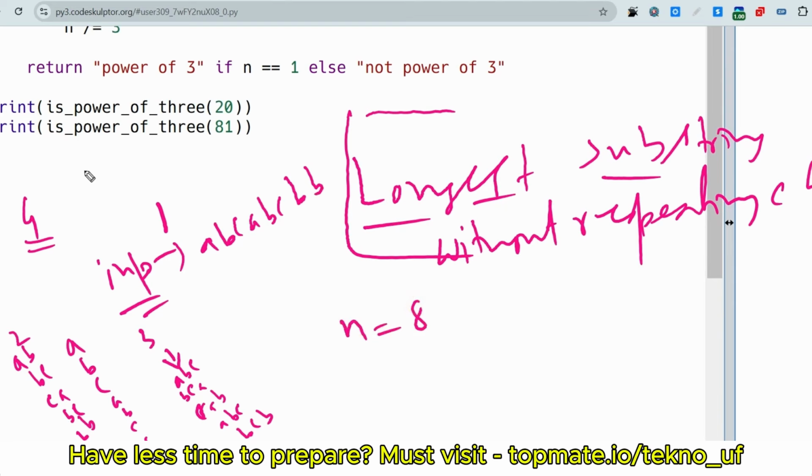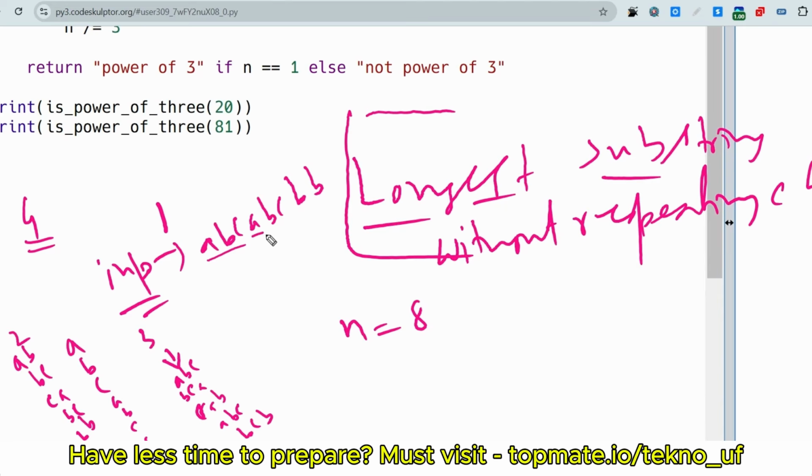As you can see, A, B, C are all unique, but as soon as we come here, we check that this A is already present inside the substring, so this will not be included, and we have to break the loop. If we are using while or for, we have to break the loop.